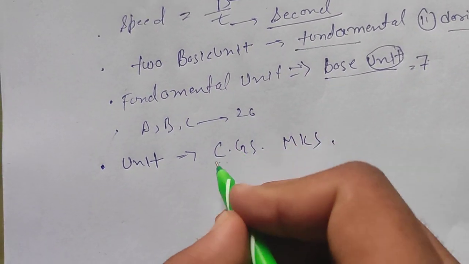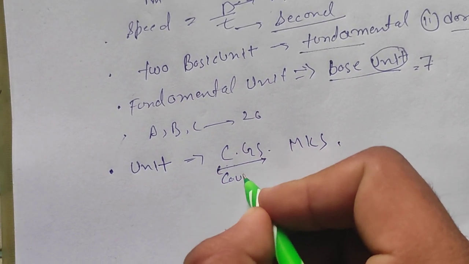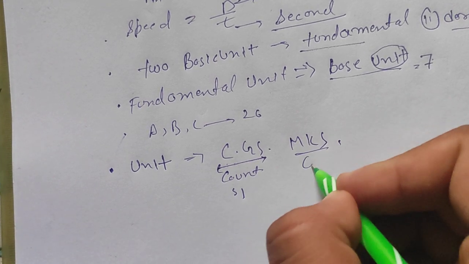For example, take student 1 and student 2, or two countries.